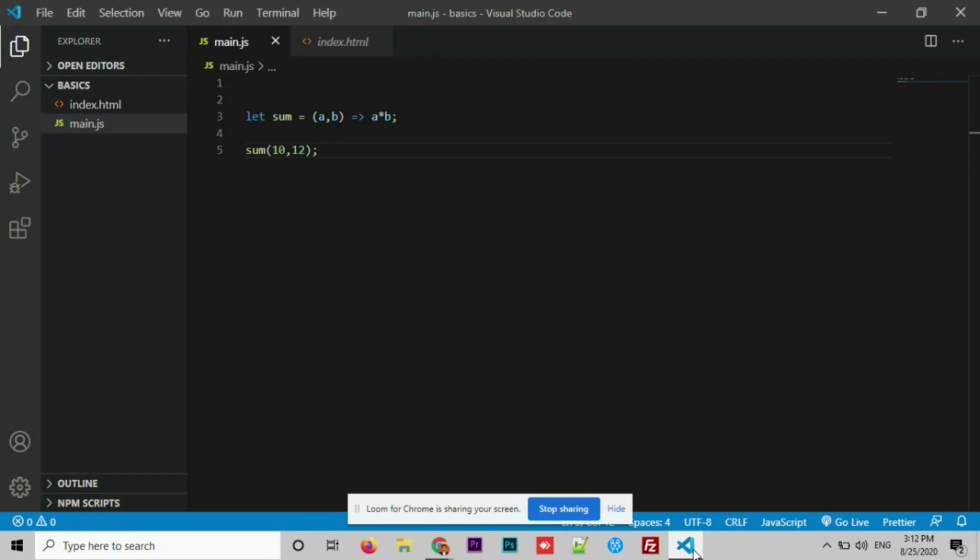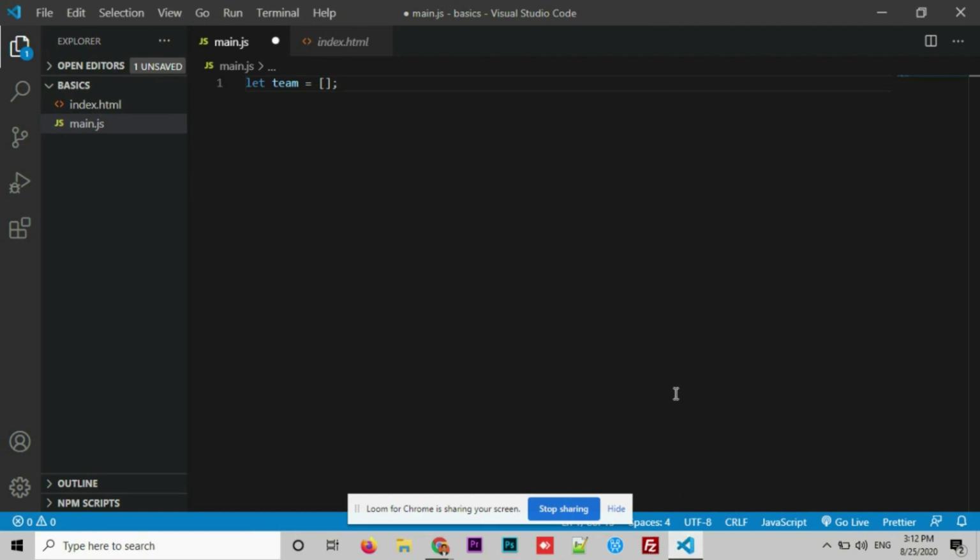Let me show you first how to declare an array. For the name of the array, I am declaring it as team equals to. This is how you can declare an array. I have created an array with the name team. It's an empty array. Now I need to add elements into it.